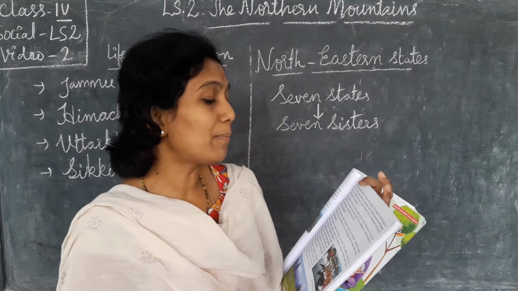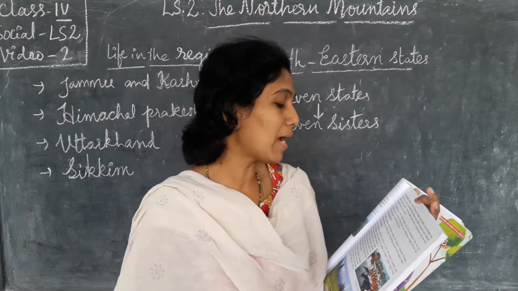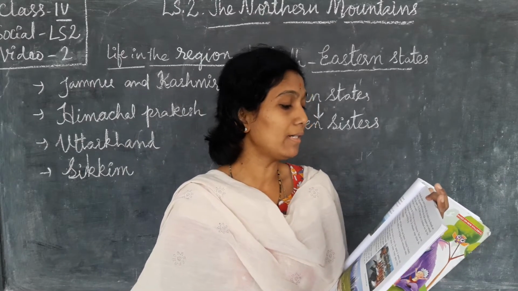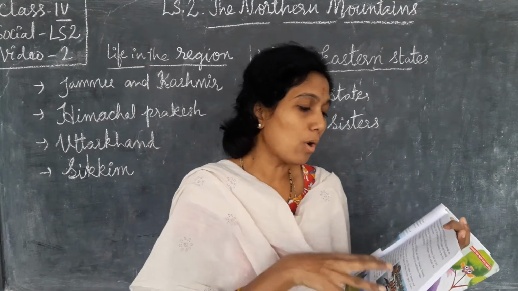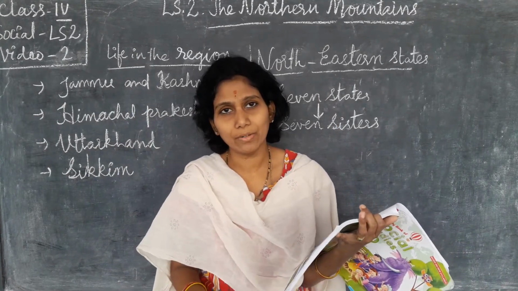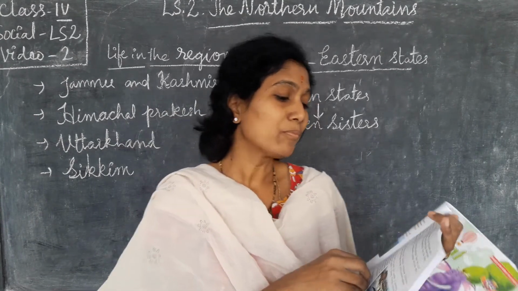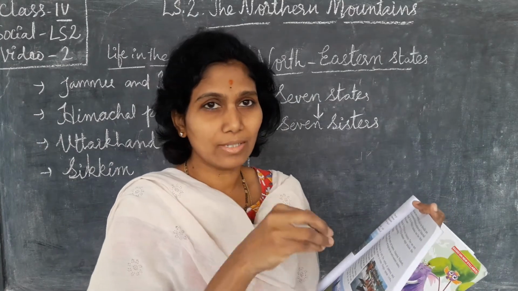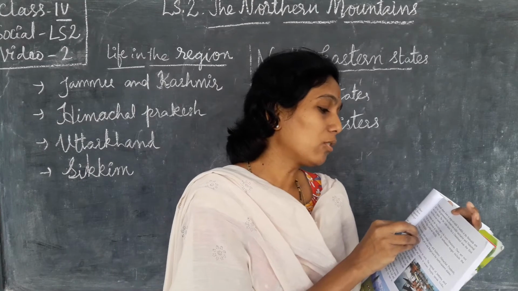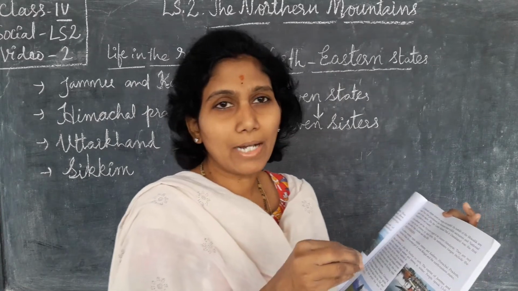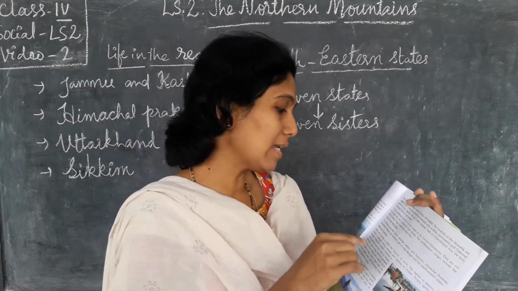Our government has developed some wildlife sanctuaries and national parks in this region. The Jim Corbett National Park in Uttarakhand was the first national park in our country. To save the wildlife, our government has taken this step and created a park in this forest area for the wild animals.